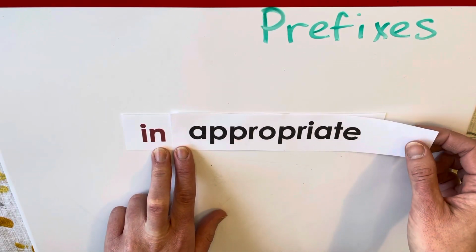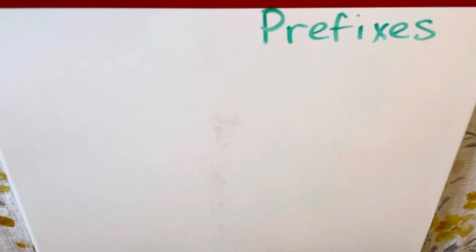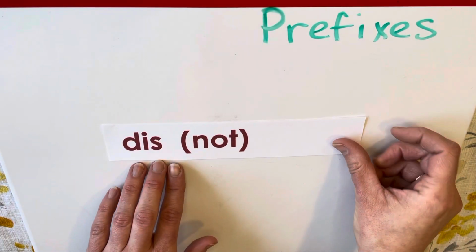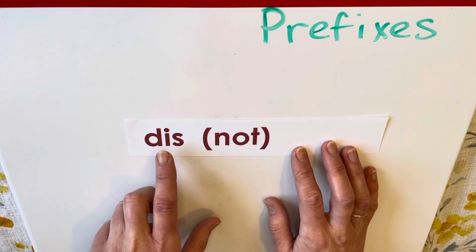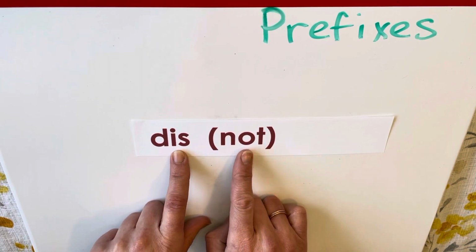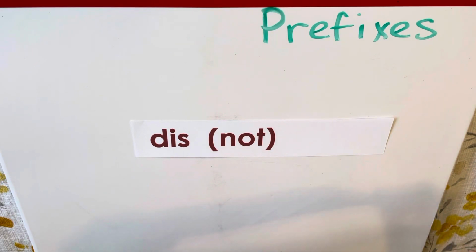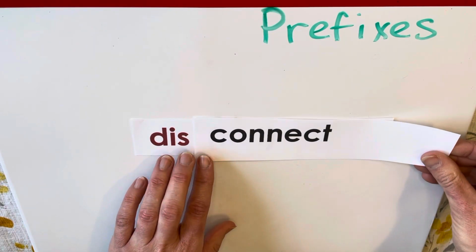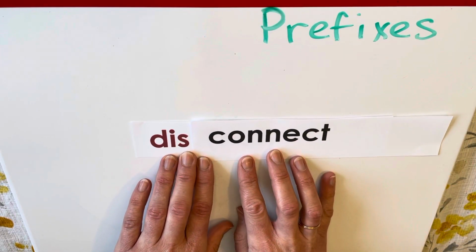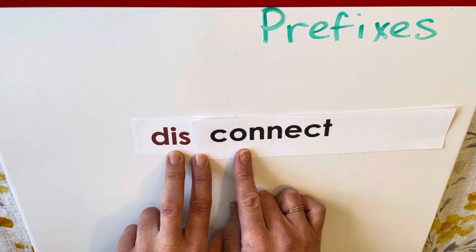Okay, good. And the last prefix that we're going to go over today and this week would be dis. This prefix also means not. Okay? So here are some words that we use all the time, okay? Disconnect. If I disconnect something, it is not connected anymore, right?